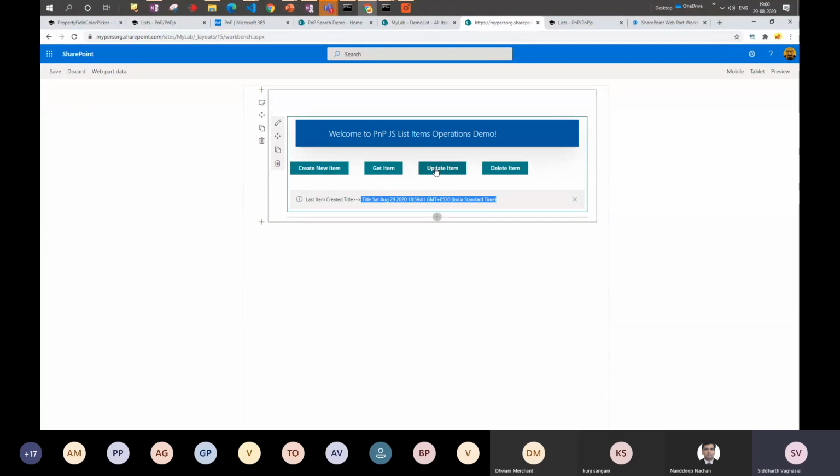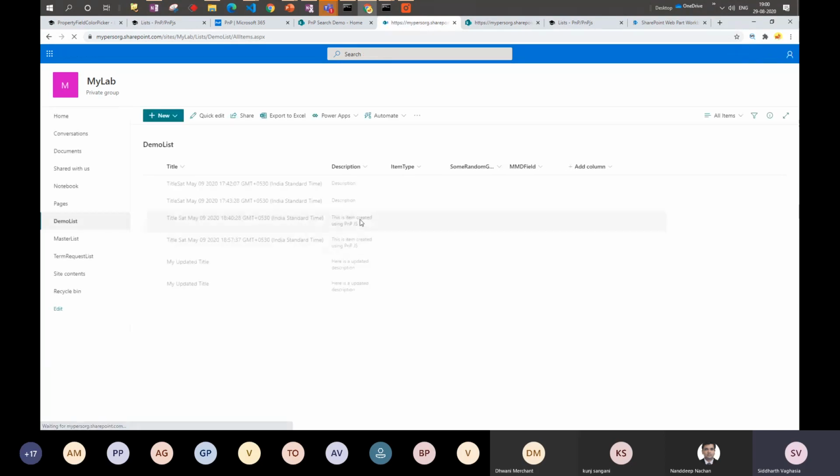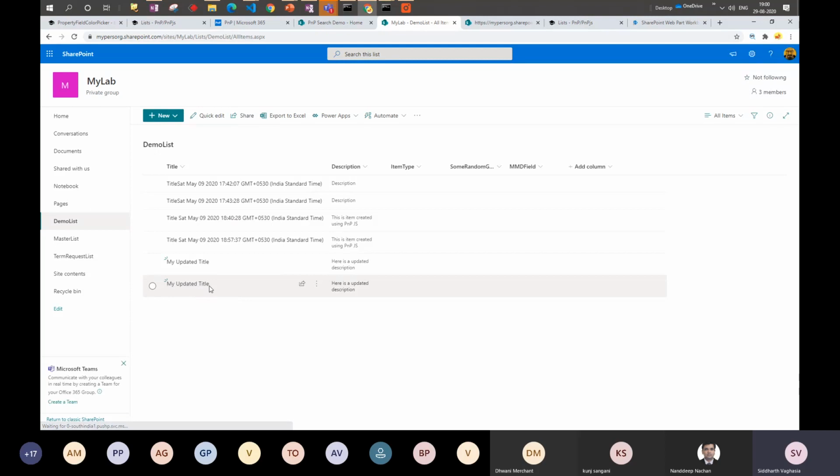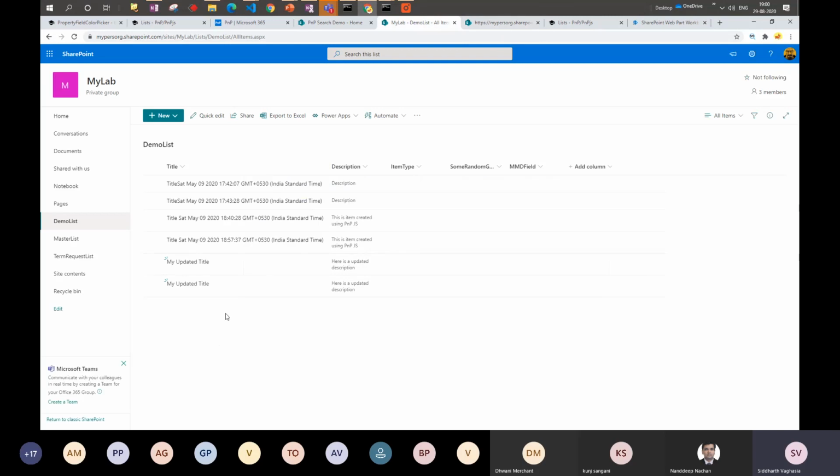Okay, once I click on update item, I'm just updating the item, saying this is my updated title. So if you go to the list, it is updated, correct? My updated title. And if I again get item, we can see the title has been updated. The new title is repeated here. And then we have delete item, which basically deletes the item. So hopefully it should delete the item. So if I refresh the list here, the item has been removed. So this is as simple as it can be.